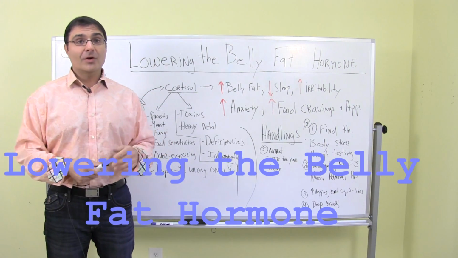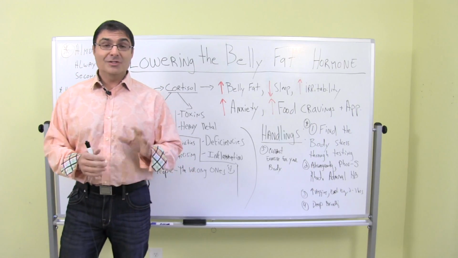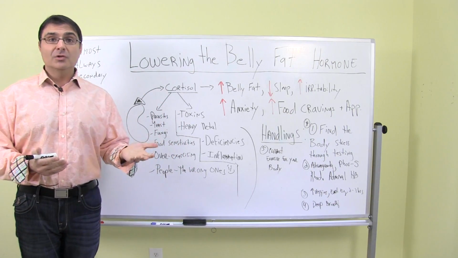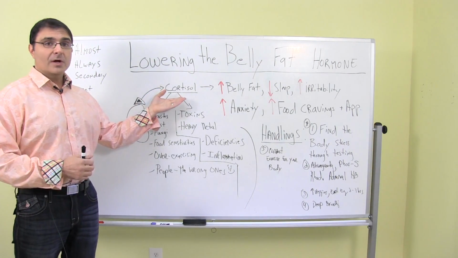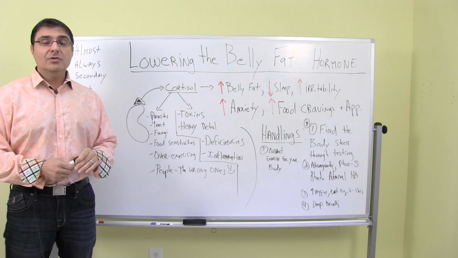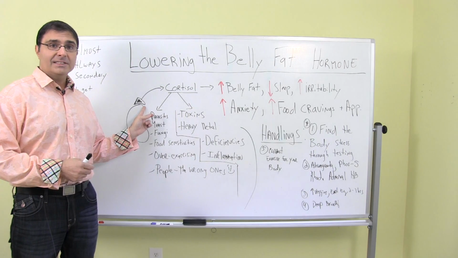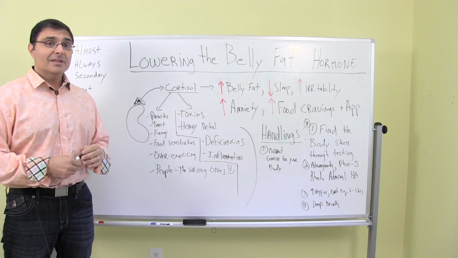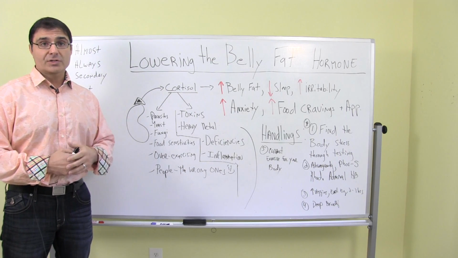So many of you have heard of the name of this belly fat hormone. It's called cortisol. So let's take a look at this and what we can do to lower it and really what causes its elevation. So first off, cortisol is a hormone that's made in the adrenal glands. The adrenal glands are two triangular shaped glands that sit directly above the kidneys. And there's certain things in life that will cause the adrenals to overproduce cortisol.